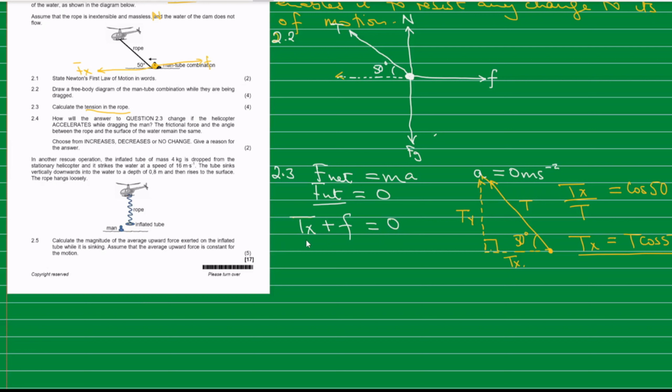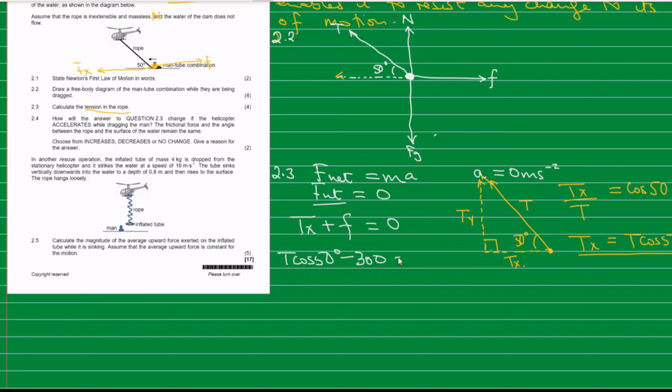And then we are now going to substitute the values of Tx. So our Tx, as we found here, is T cos 50. So I'm going to write T cos 50, because the question is asking us to calculate tension and not Tx. Now frictional force is acting opposite the direction of motion, so that is a negative 300.